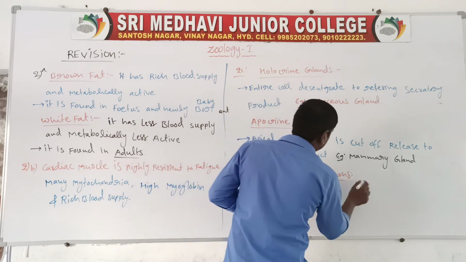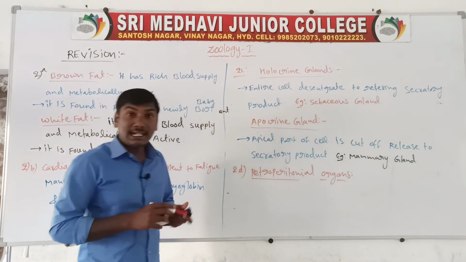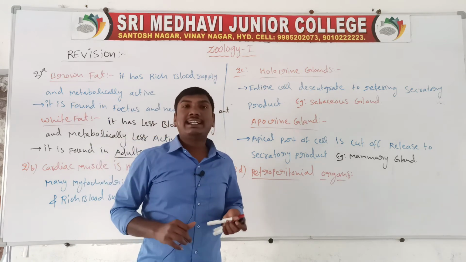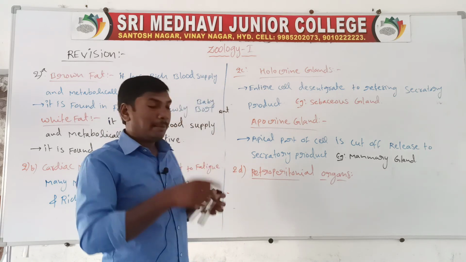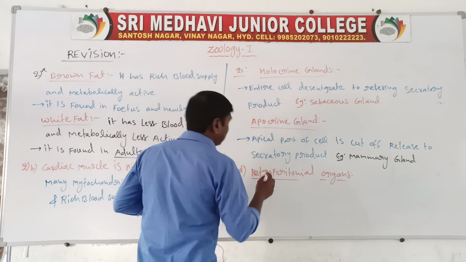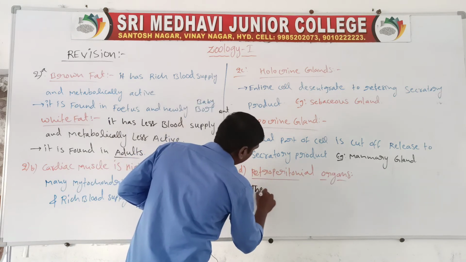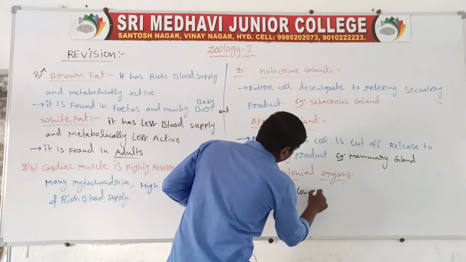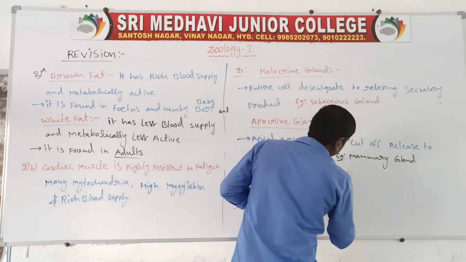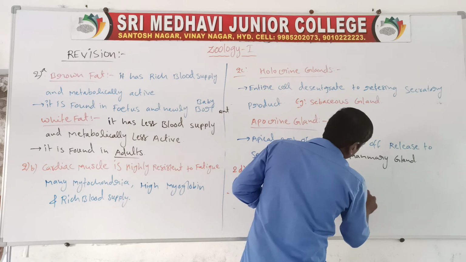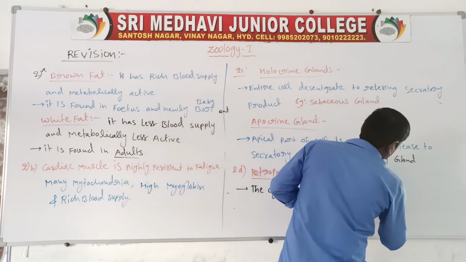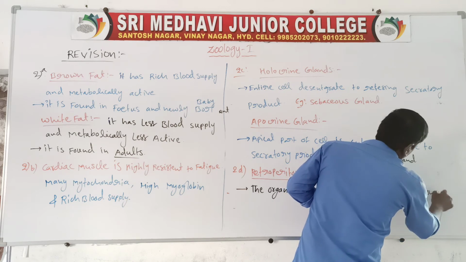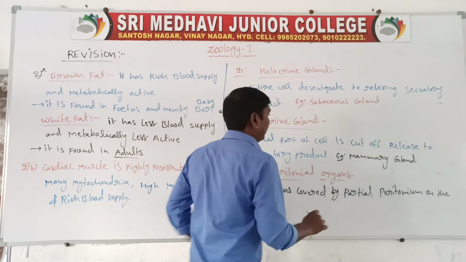The organs covered by the partial peritoneum only on the ventral side.